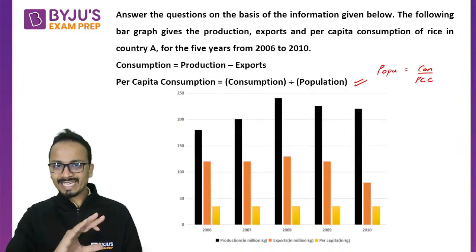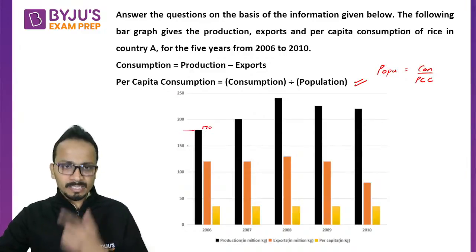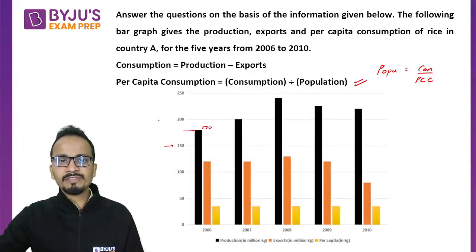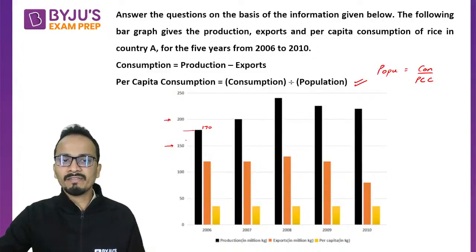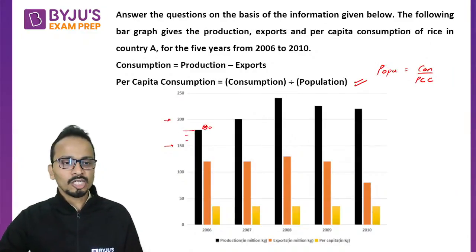All right, so the data is very simple, though the values are not given accurately, but you can estimate that this value is 170. So this is from 150 up till 200. You can divide it in groups of 10. So 170 or 180. This is how you can pick the values from here.